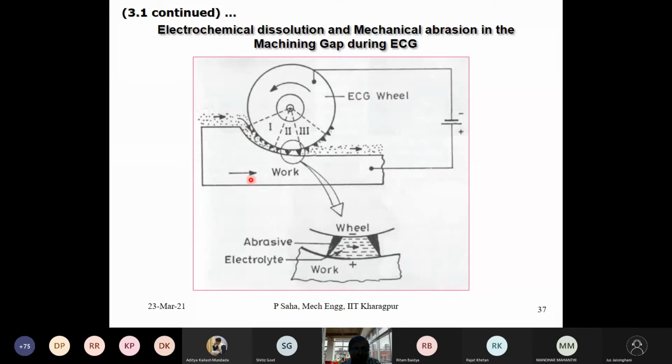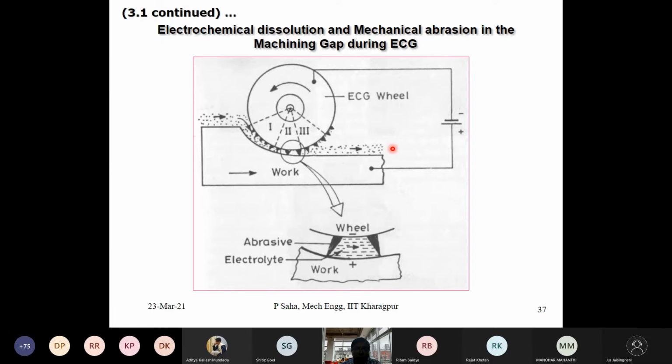Assume the wheel is rotating in the anti-clockwise fashion, and the job is moving from left to right. What will happen? On this entire wheel, these abrasive grits are projected out. Electrolyte is getting flooded, but because of the rotation, the electrolyte is getting sucked in. It will always flood this area, be pushed gradually inside, and be thrown out. I'm talking about the electrolyte.